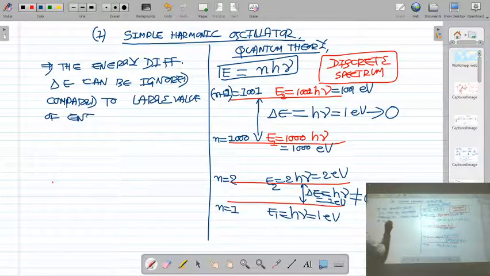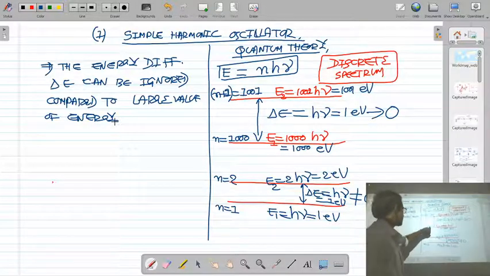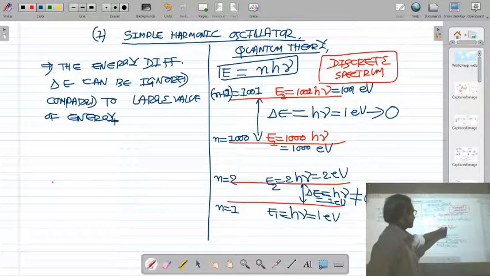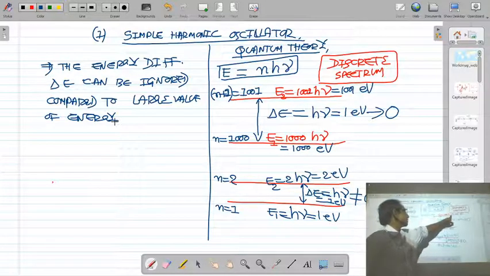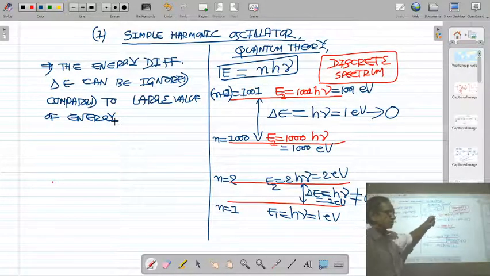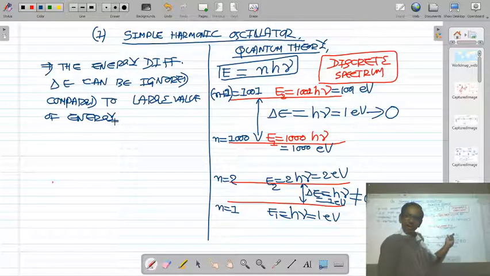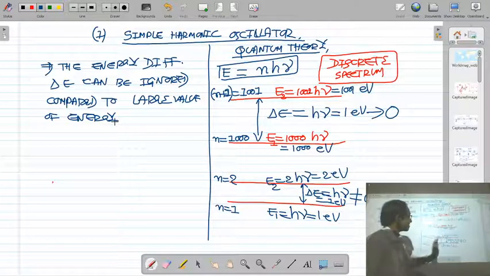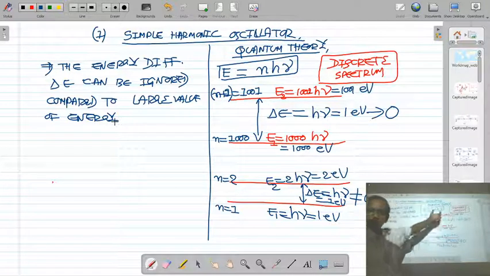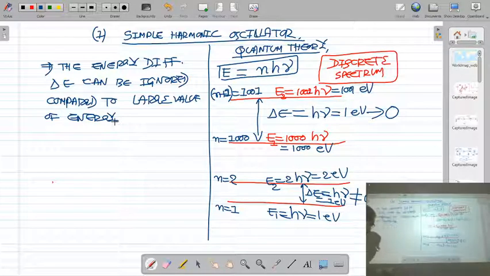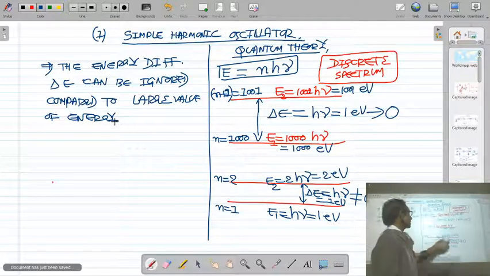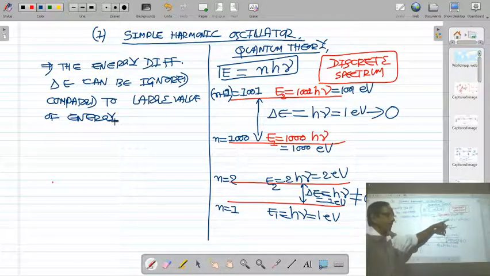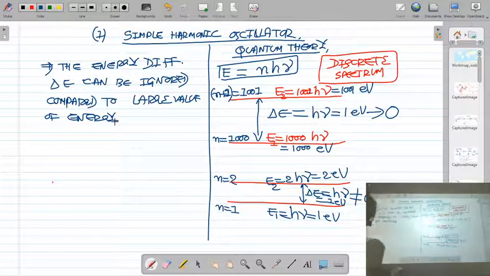Because in the higher quantum number, in the level n is 1000, the energy of the oscillator is 1000 h, which is very large, and in the upper level 1001, the energy of the oscillator is 1001 h, and the energy level difference between level 1000 and 1001 is only h, 1001 h minus 1000 h. This energy level difference is very small compared to the large value of energy 1000 h and 1001 h, so it can be neglected. This fact shows that